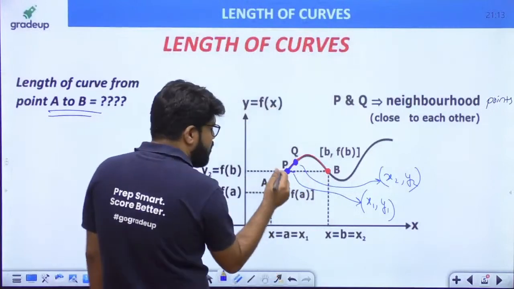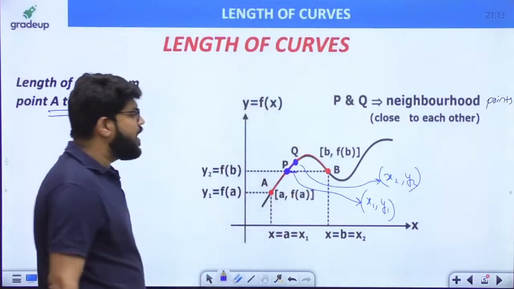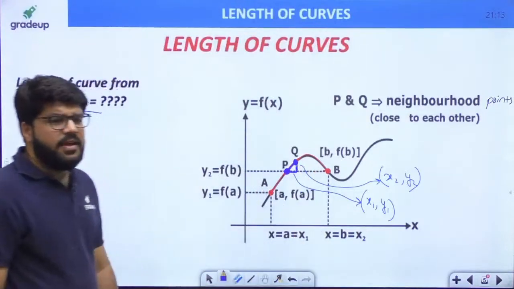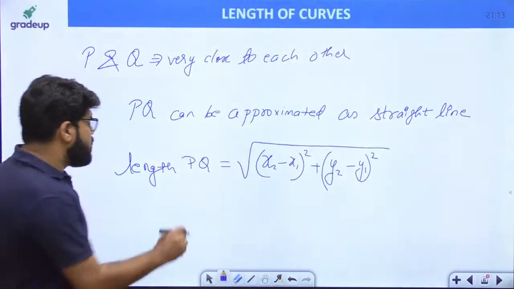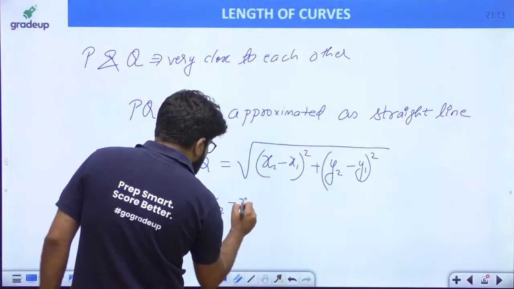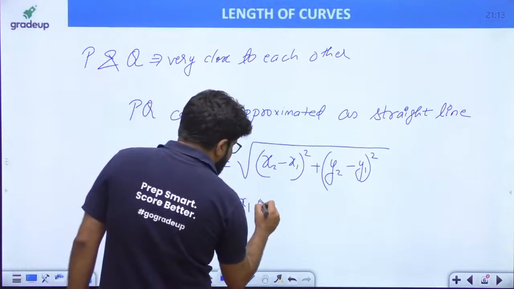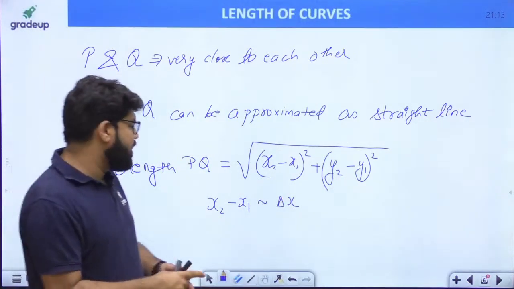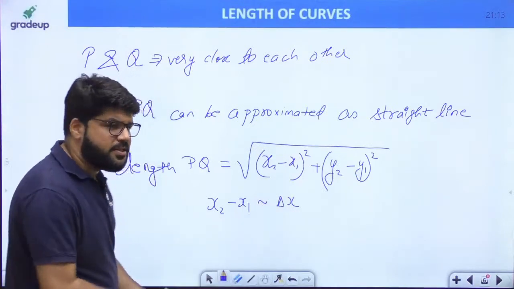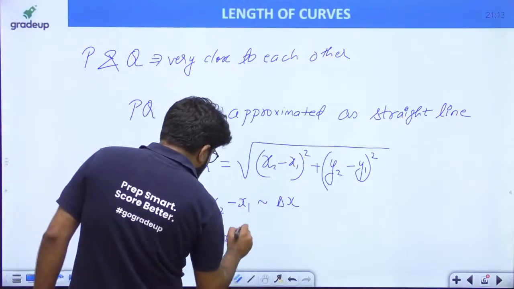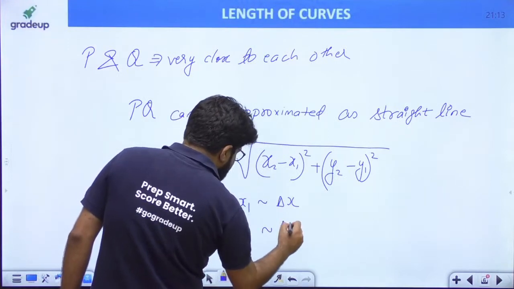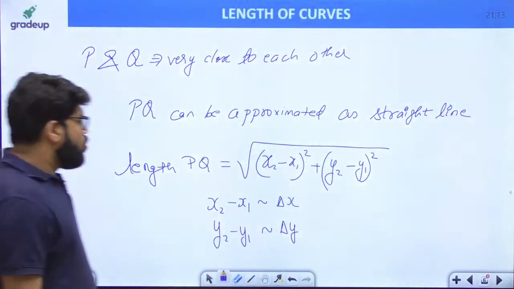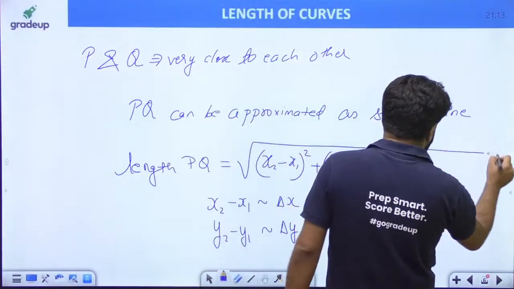But everyone see, because P and Q are close to each other, how much is the distance in the x coordinate? Very, very small. How much will be the distance in the y coordinate? Again, very, very small. So because P and Q are close to each other, x2 minus x1 is small and that can be written as delta x, change in x, where the change in x is small, and in mathematics we represent a small quantity as delta x. Similarly, let us write y2 minus y1 as approximately delta y.